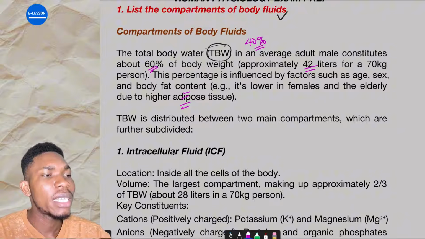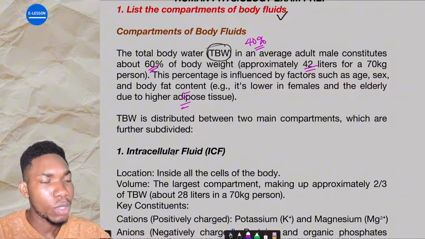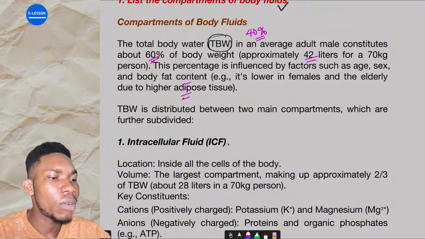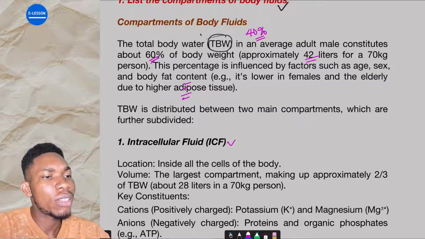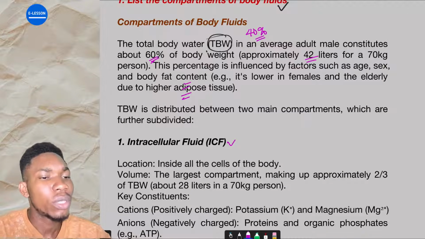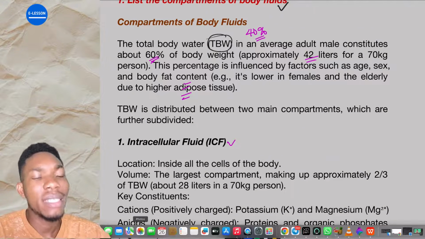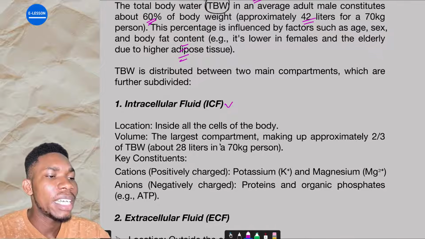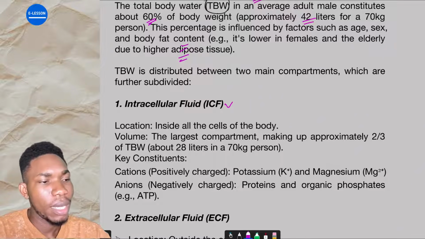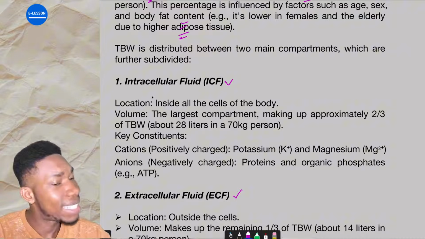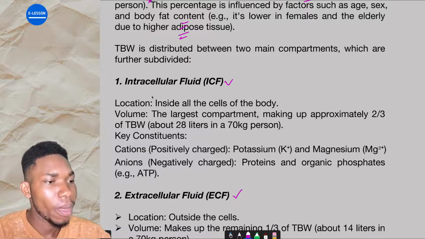So when they say list the compartments of the body fluid, there are two compartments you are going to write. But all these other details are just things you can use to garnish your work. It does not necessarily mean you should write them, because the question says list. The two compartments are the intracellular compartment, and then we have the extracellular compartment. The question says list, not what. Are you getting it now?